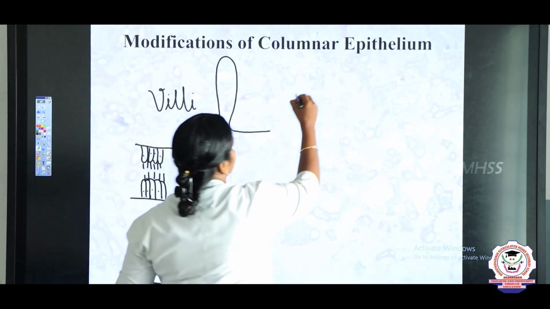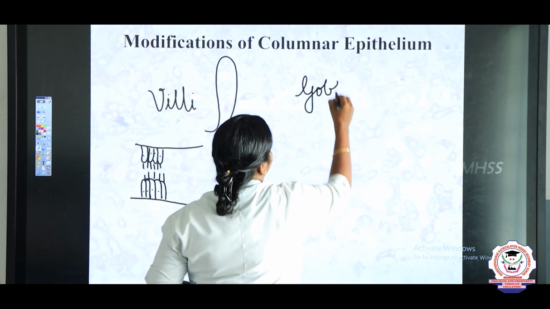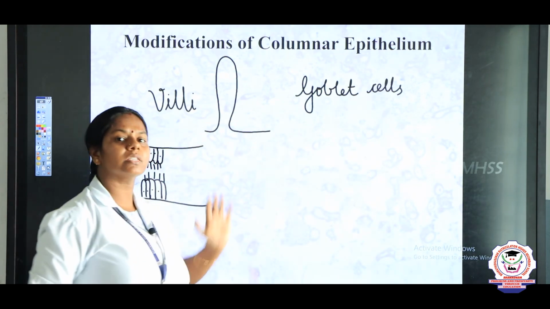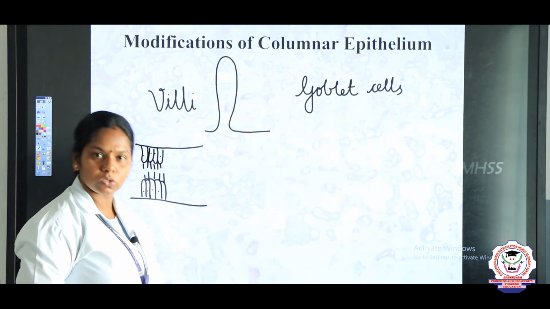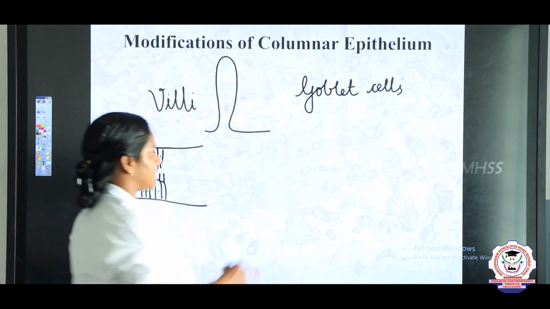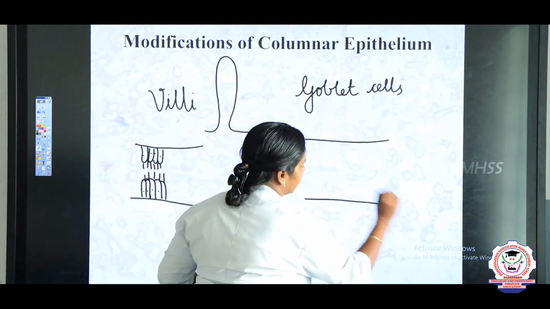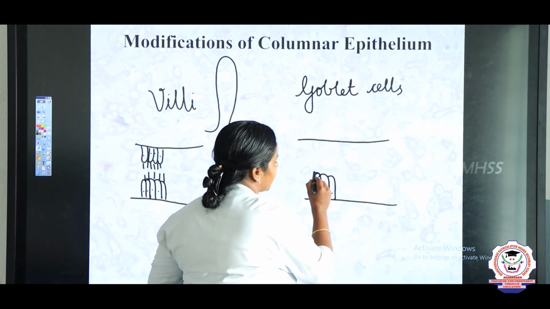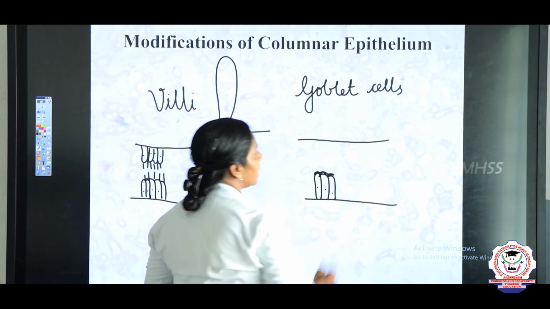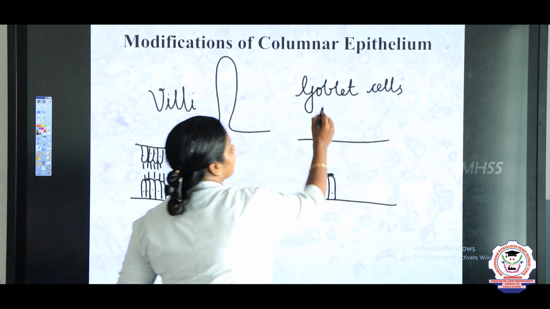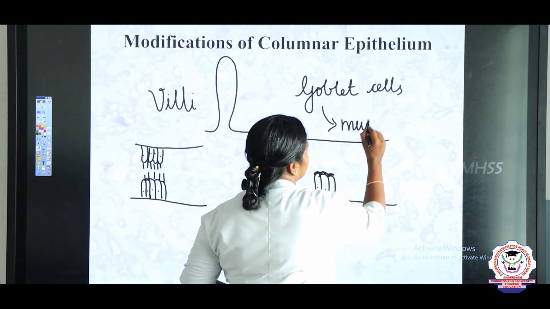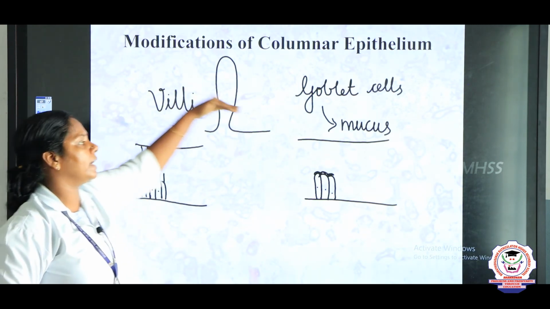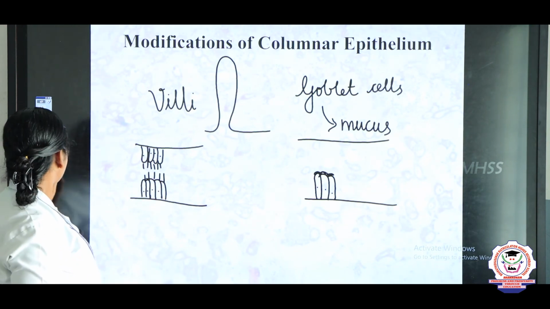The other modification is the goblet cells. So where are these goblet cells found? The goblet cells are also found in the lining of the small intestine. In some areas of the small intestine, the columnar cells possess a special type of cells called goblet cells, and the main function of the goblet cells is that they secrete mucus. So what are the two modifications? One is villi and the other one is goblet cells.